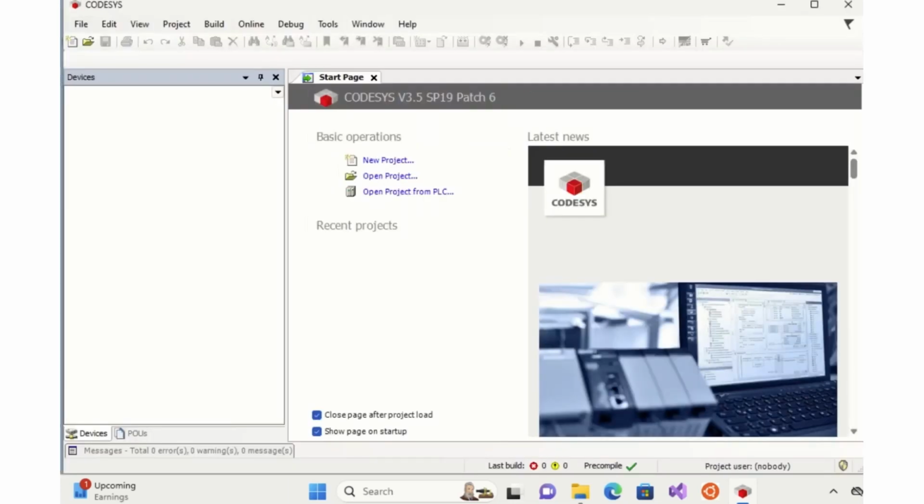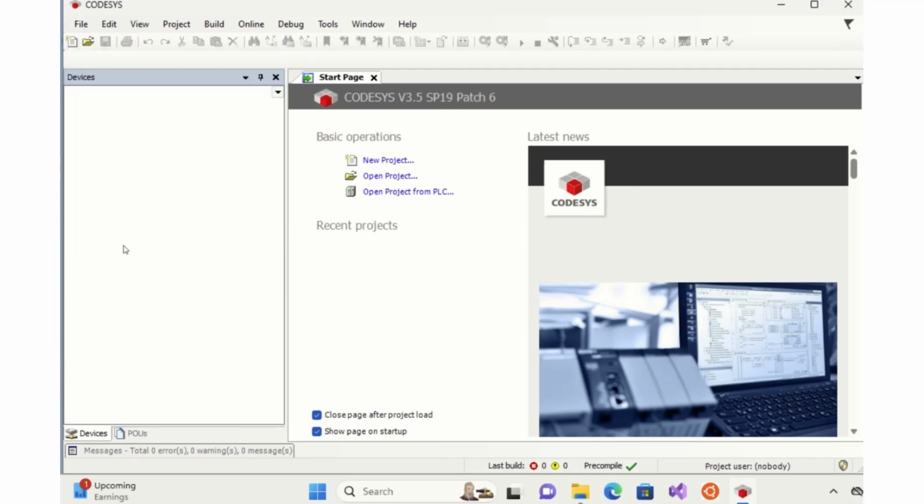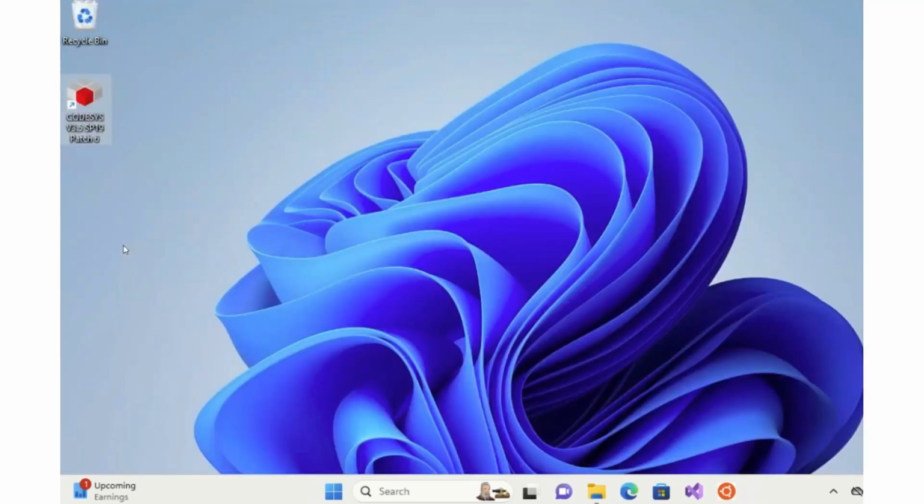And here Codesys looks like it's running. Looks like it's running okay. So let's close that. And that is an install of Codesys on your computer.